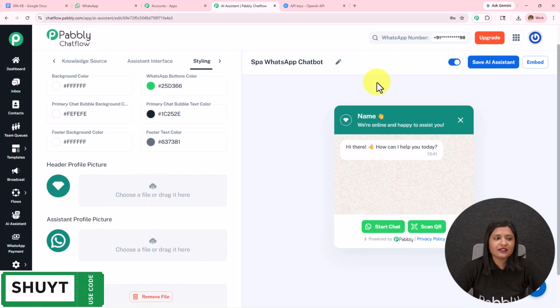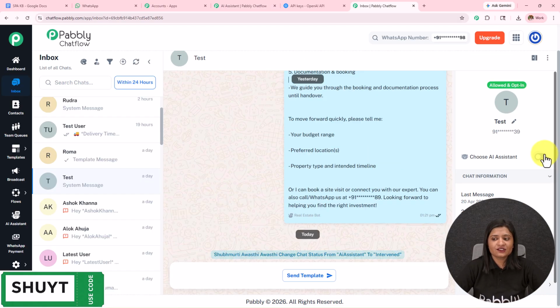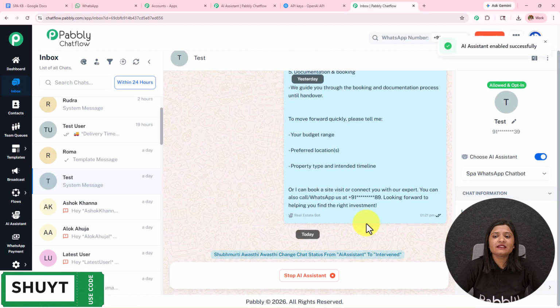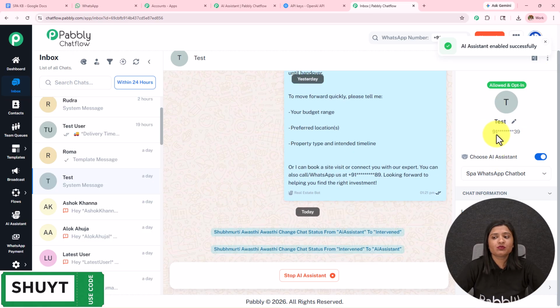Now on the left hand side where you can see all these options, I'm going to open the inbox and I'm going to show you how you can assign this AI assistant to a particular group, to a particular contact and to all the contacts. So here this is the chat. I'm going to toggle on this choose AI assistant. I'm going to select the AI assistant and simply save this. In this manner, I have assigned this AI assistant to this particular chat.